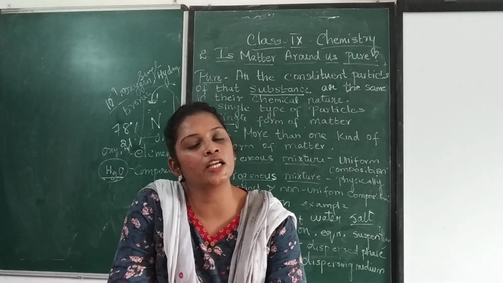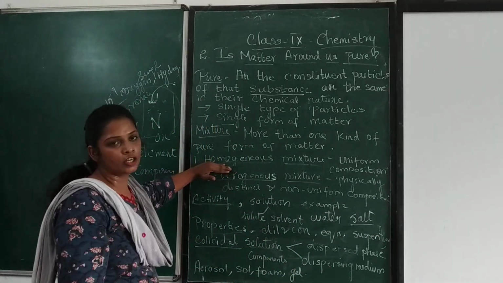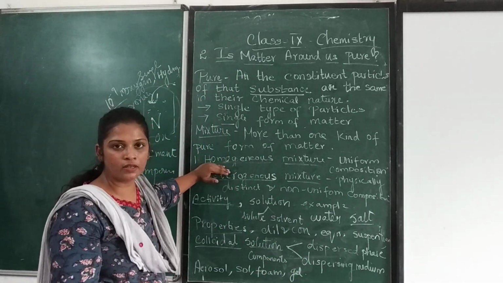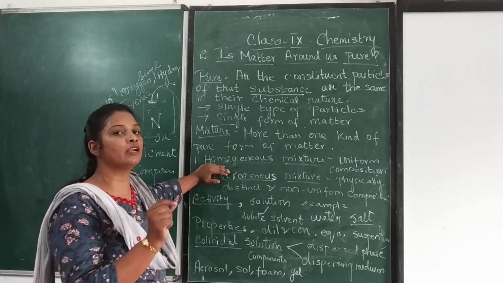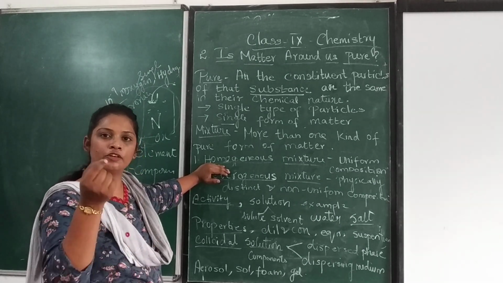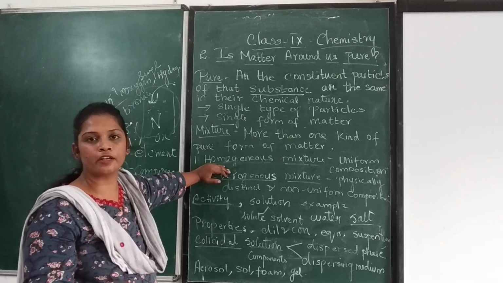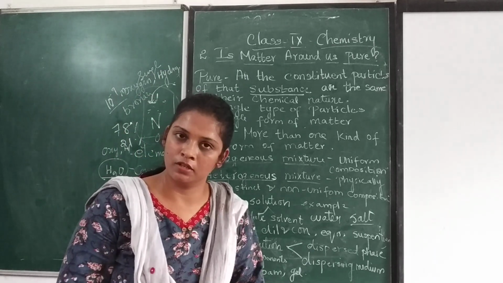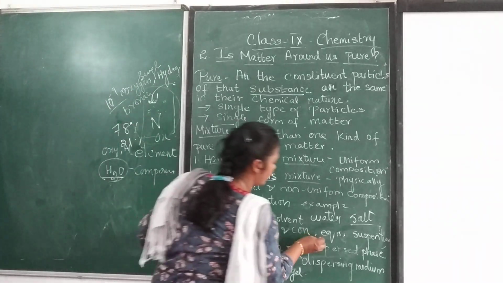And then the particles will not settle down in the beaker. Okay, so the particles in a homogeneous mixture are very small. It will not scatter the light, it will not settle down, and it cannot be separated through the filtration process. Right? And then coming to the equation.